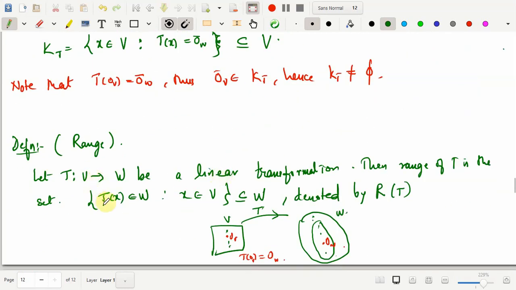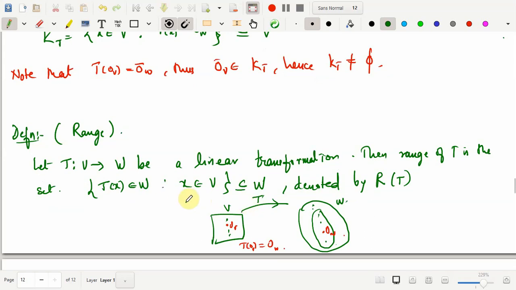We have also defined the range of the linear transformation T from V to W. It's a collection of all the image points of V through this T. So it's a collection of all the elements of the form T of x, where x is varying over V. So it's a subset of W. Once again, this set is non-empty.